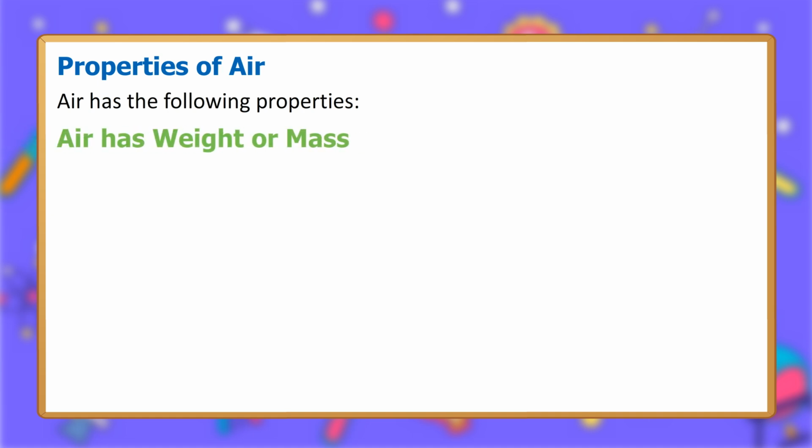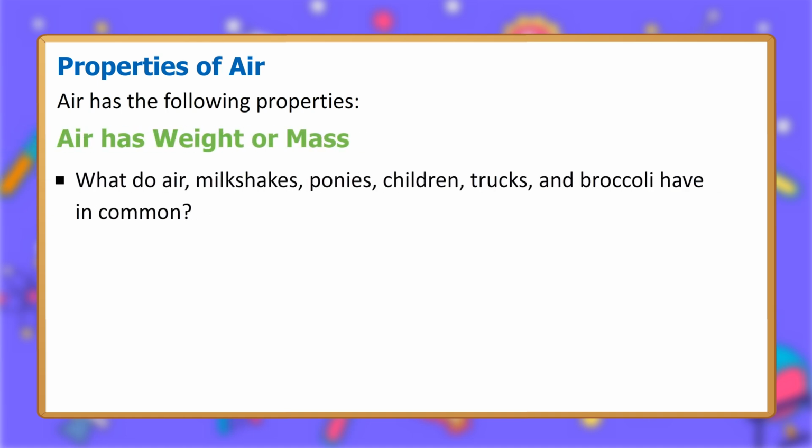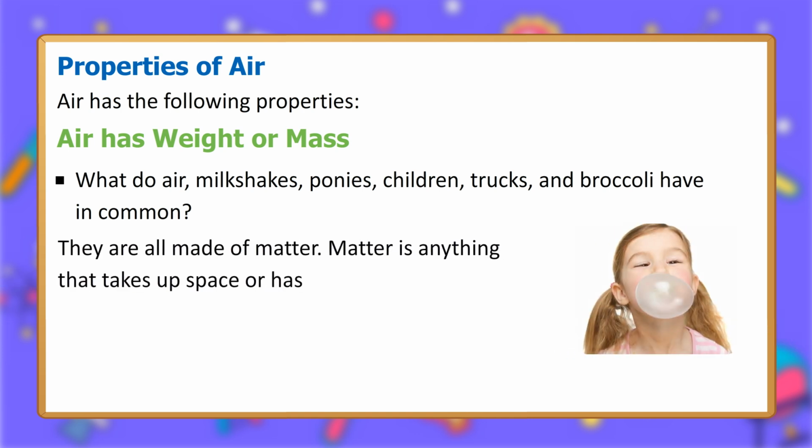Properties of air. Air has the following properties. Air has weight or mass. What do air, milkshakes, ponies, children, trucks, and broccoli have in common? They are all made of matter. Matter is anything that takes up space or has weight.